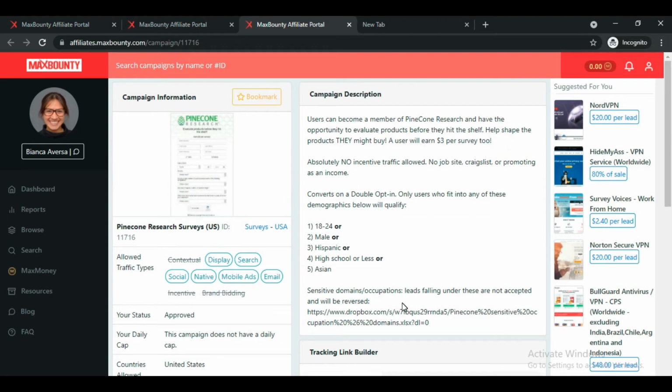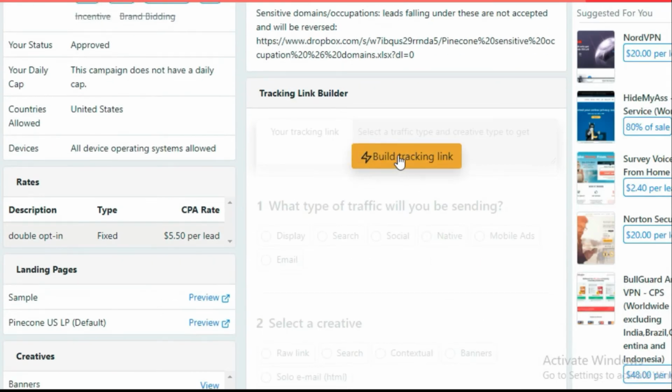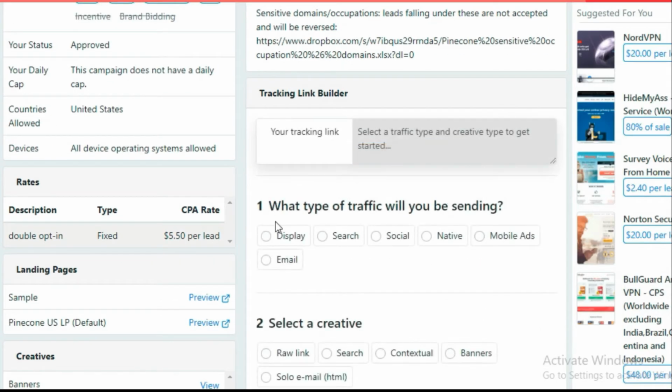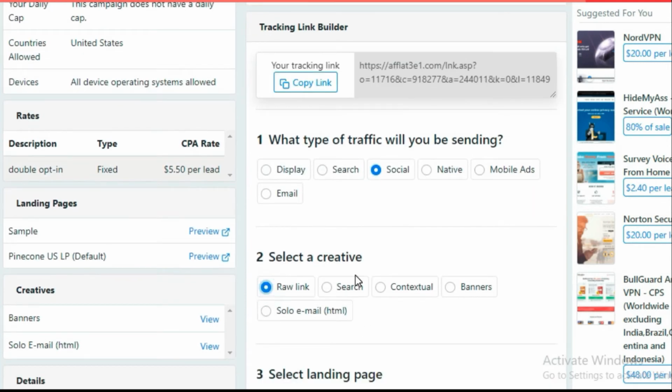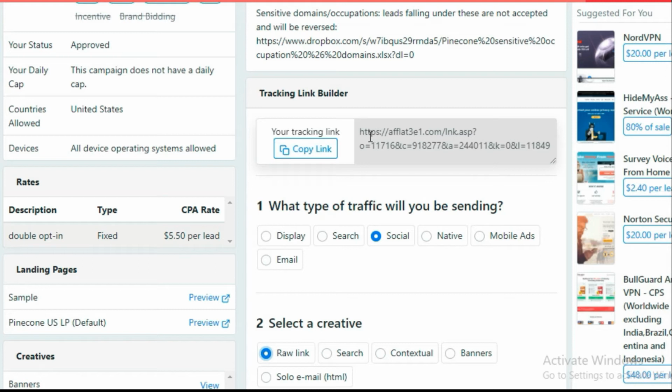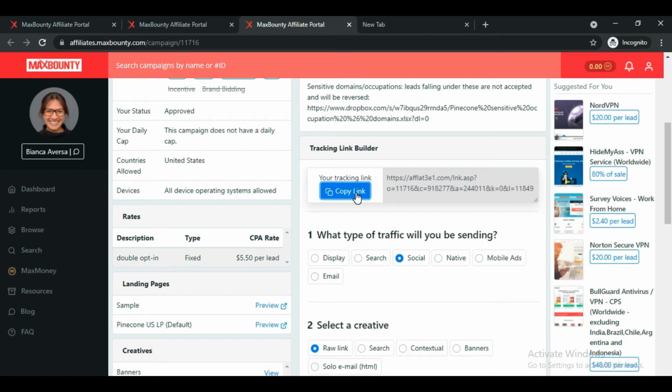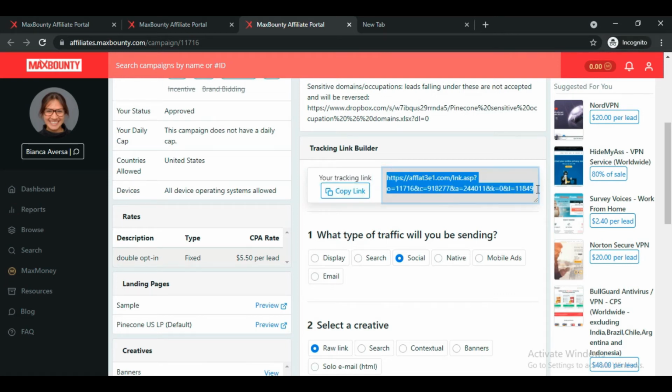Once you have chosen the offer, the next step is that we have to generate the affiliate link of this offer. So we have to click on this build tracking link button here, and now we have to choose social, and here we have to choose raw link. And now you can see here comes our affiliate link. We have to simply copy this, and once you have copied this, the next step is that we have to shorten this URL, because you can see that this URL is very long. It's not that attractive, and we can't paste such a long URL in Reddit. So we have to make sure that we shorten this URL.